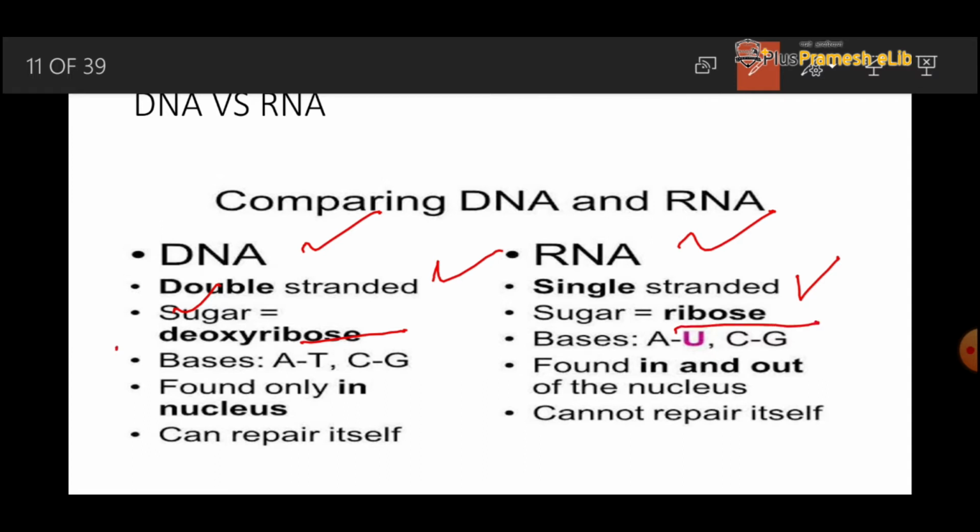We can see the nitrogenous bases in the DNA are adenine, thymine, guanine, cytosine, but in the case of RNA the nitrogenous base is changed, and there is only one change. In the place of thymine, the uracil is present. In the case of RNA, we find the absence of thymine and the presence of uracil. The uracil is present in place of thymine.